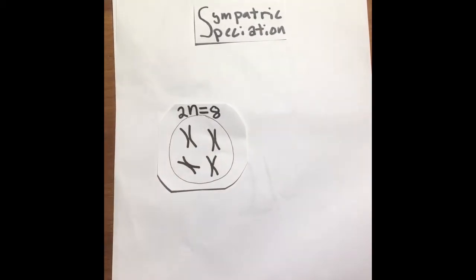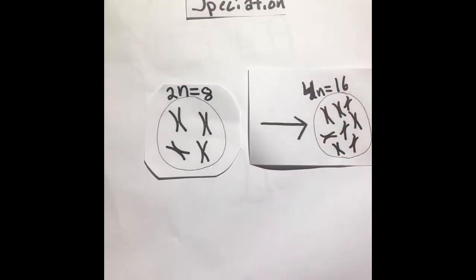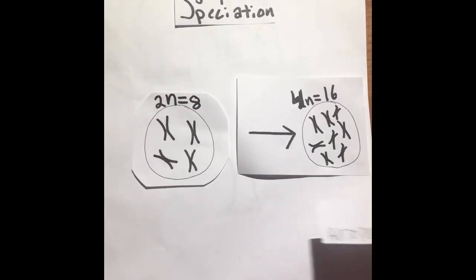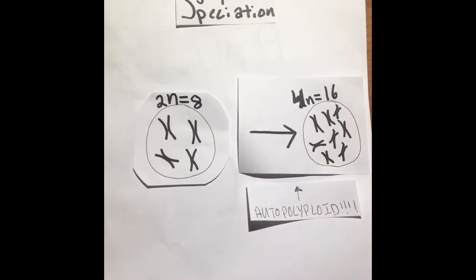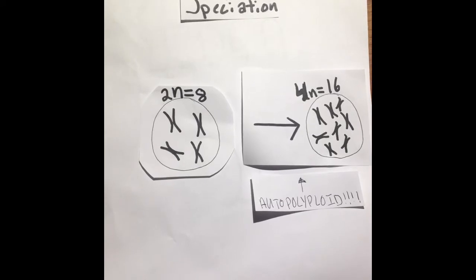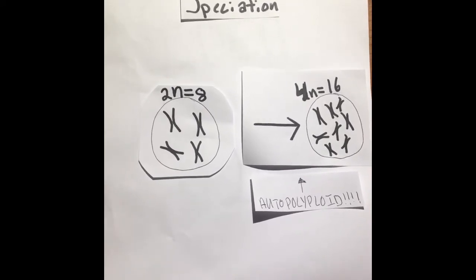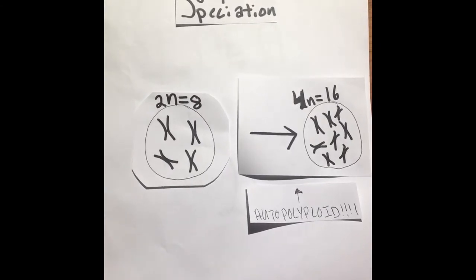Sympatric speciation is speciation in populations that are not separated by geographic area. One example is polyploidy, in which errors in cell division result in offspring having an extra set of chromosomes. The resulting individual is called an autopolyploid. If the autopolyploid can reproduce, it is called an allopolyploid. They become a separate species because they can breed with each other, but not with their parents because the parents have fewer chromosomes.